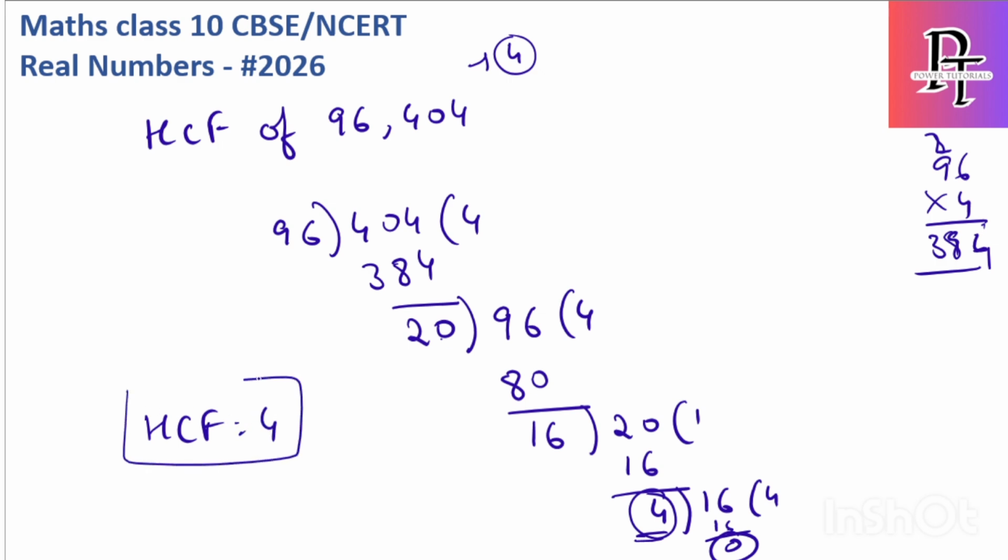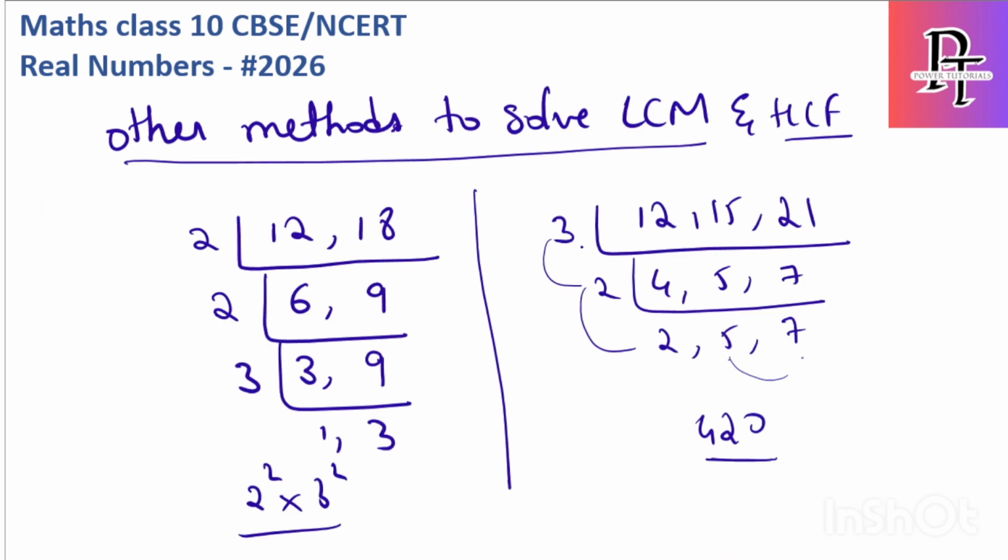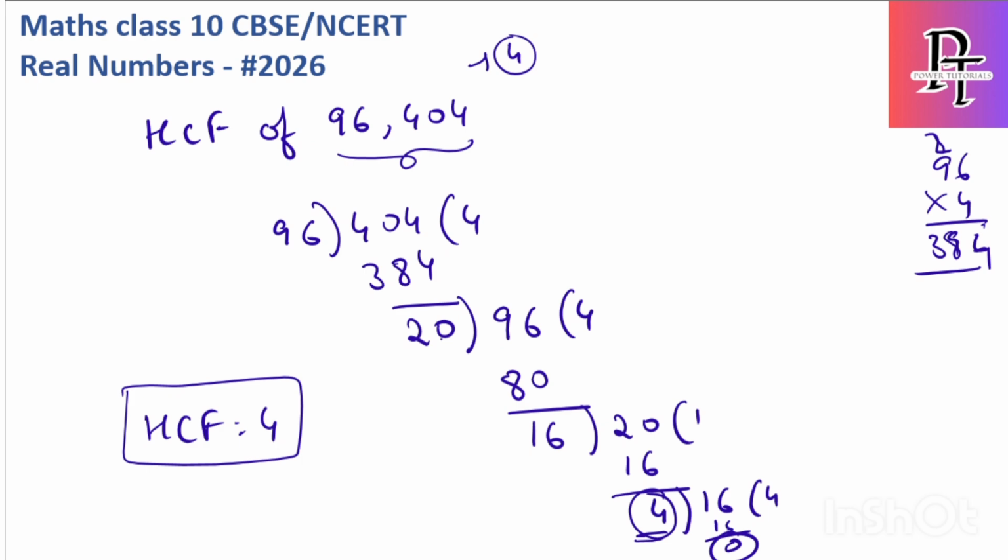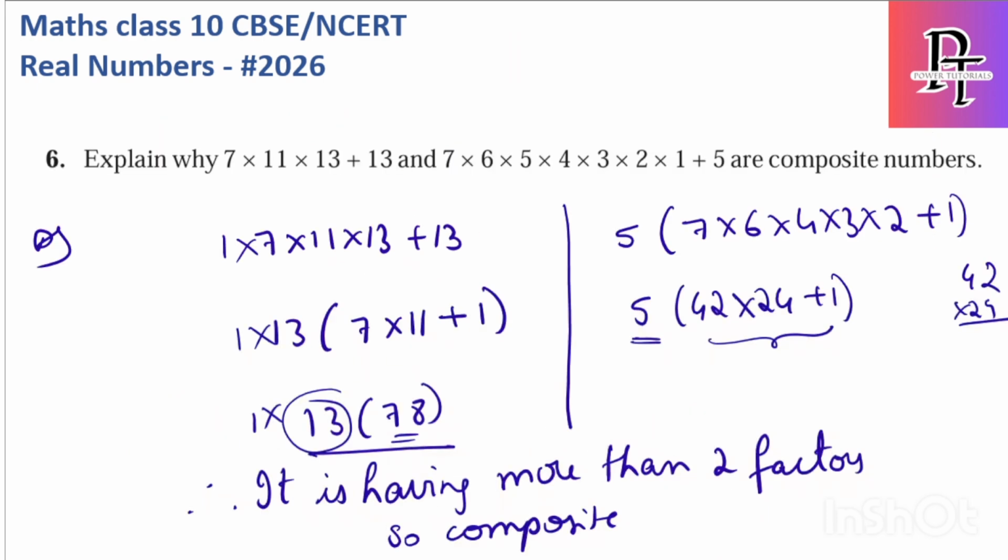So instead of finding the factors and getting the final value, this method is much easier when compared, to get the HCF of two values. And always remember, this division method is only applicable for two values, not for multiple, whereas the LCM method is applicable for any number of values. These are the other methods to solve LCM and HCF. Hope you understood. I will solve another question for HCF using the division method. Let's see if any question is there.